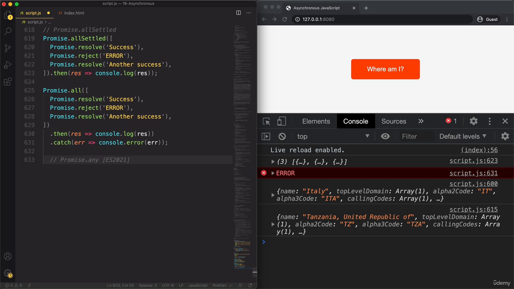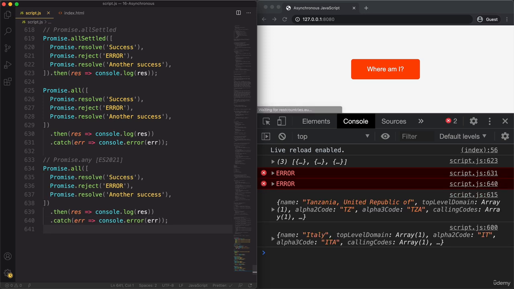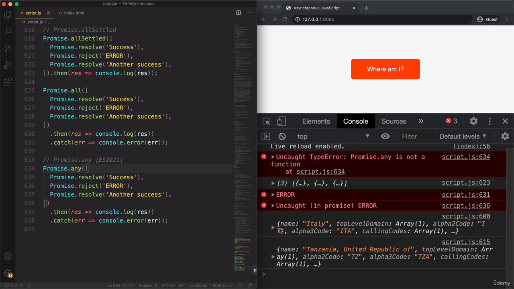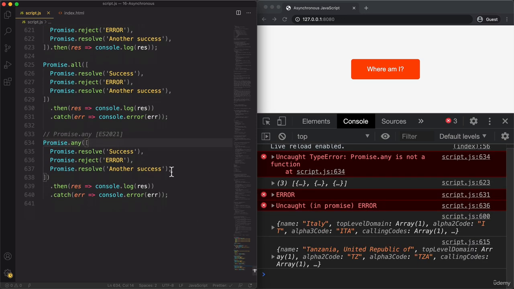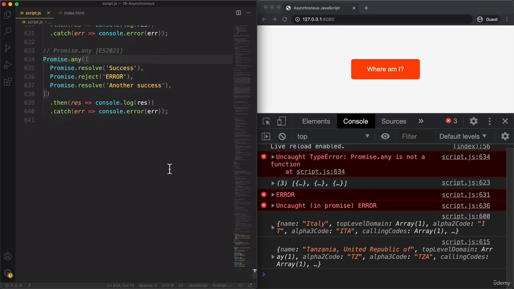And so let me simply do this here as well. So all I'm going to do is to just copy this example here and then do any. And this is not going to work. Let me show you. So we get promise.any is not a function, but again, in your case, it might already work. So let me simply explain what it does.